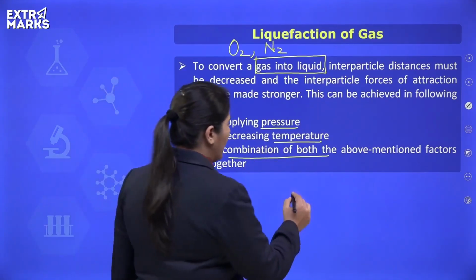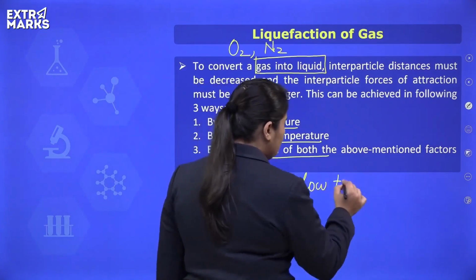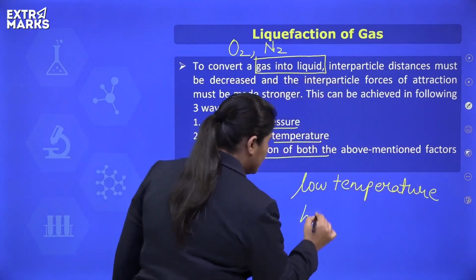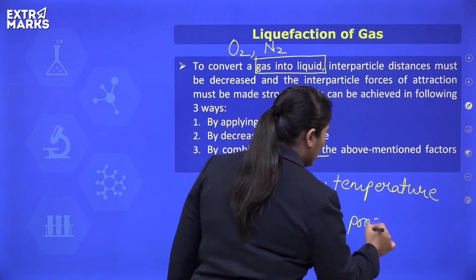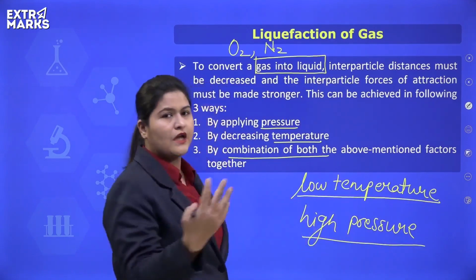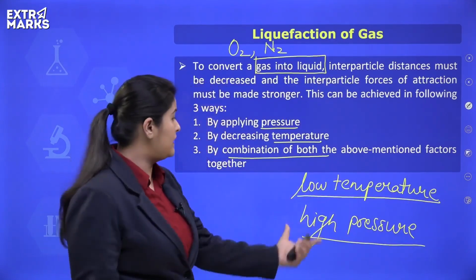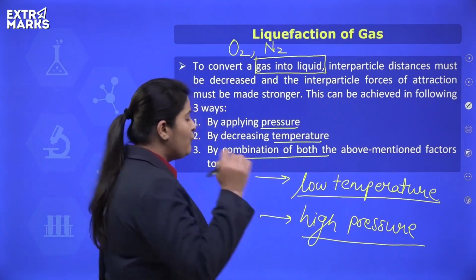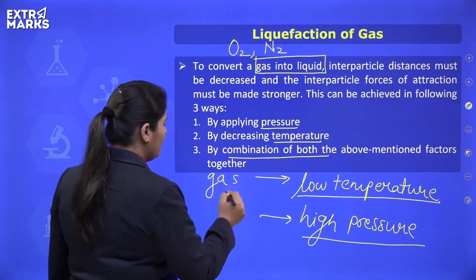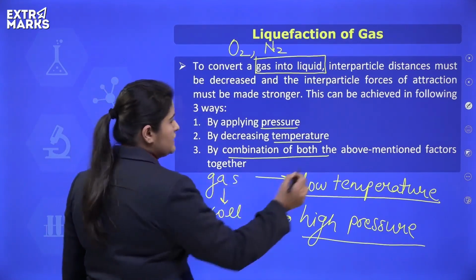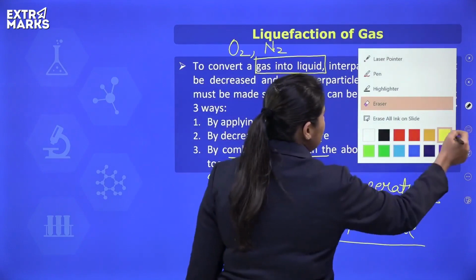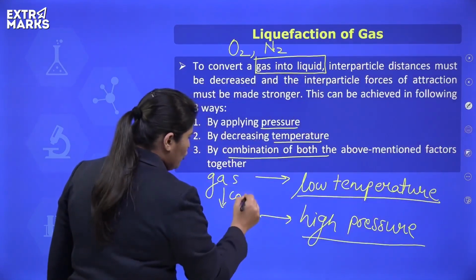Let me tell you that we need low temperature and high pressure. These are the conditions which are required for conversion of a gaseous substance into its liquid state. So these are the conditions for liquefaction of gas. Whenever we want to obtain a gas in the liquid state, what we do, if we have this gas, we first of all cool it. So the first step in the liquefaction process is cooling. I will write cool here.